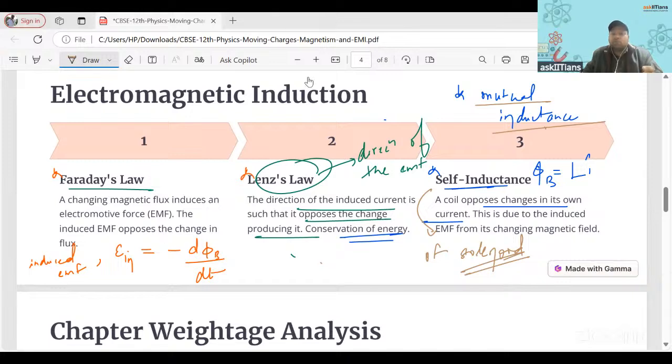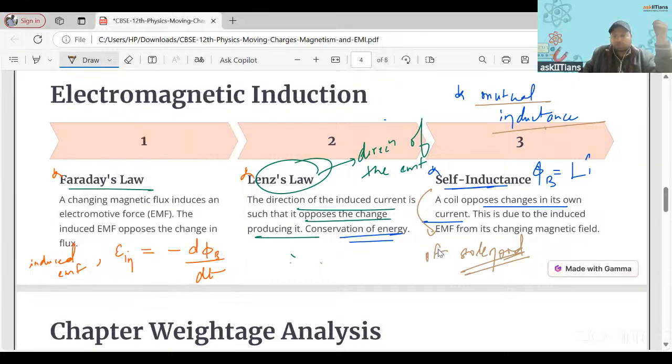Yes, we have Curie's law also. That comes under the ferromagnetic and paramagnetic part only. Yes, we have Curie's law also. That is important, right? Can you tell what is Curie's law? Anyone?